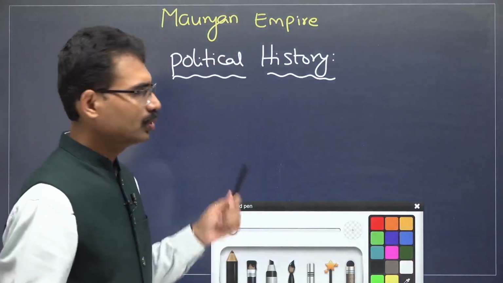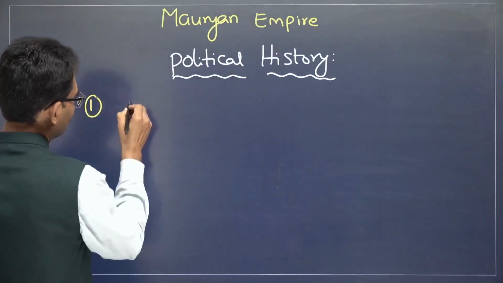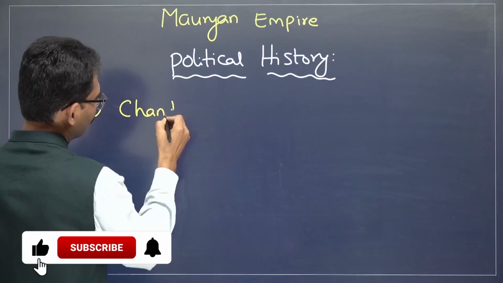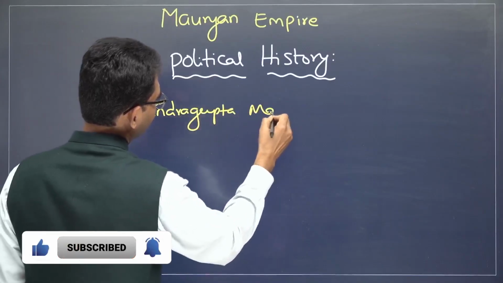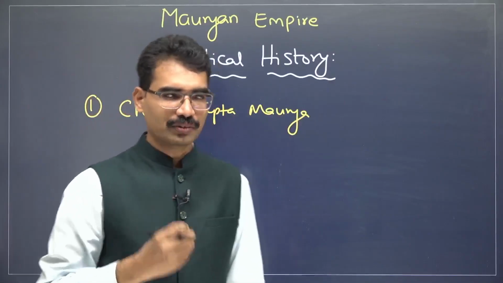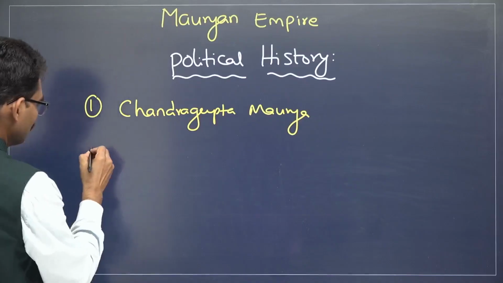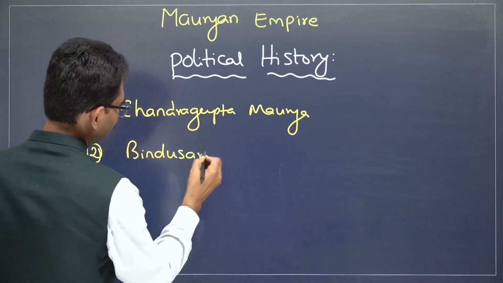So many rulers ruled the Mauryan dynasty, but the most important ones were: first, Chandragupta Maurya. He is the founder of this dynasty. Second, Bindusara.